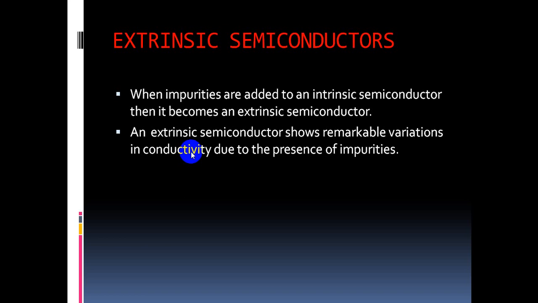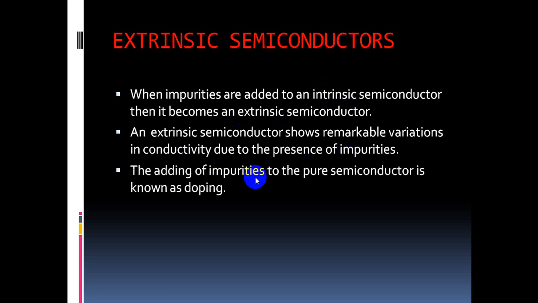Then, with the availability of free electrons or holes, the conductivity changes. That's why we are adding impurities to the pure intrinsic semiconductor, then it becomes an extrinsic semiconductor, and the conductivity properties also change because of the added impurities.